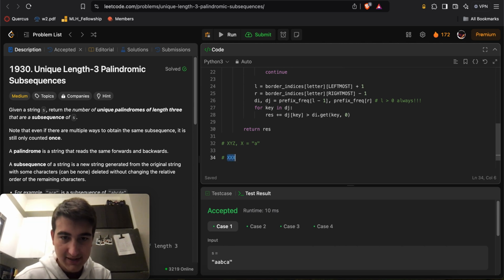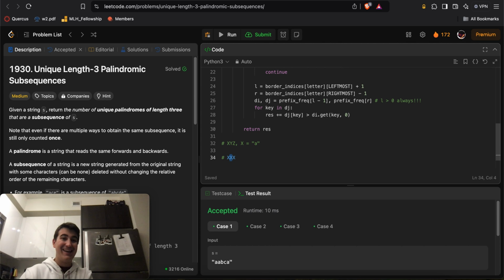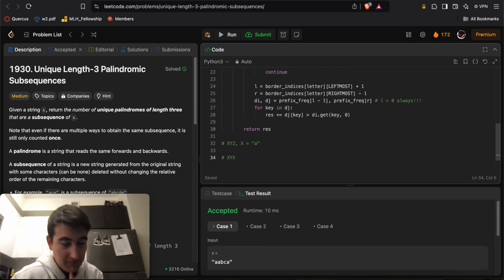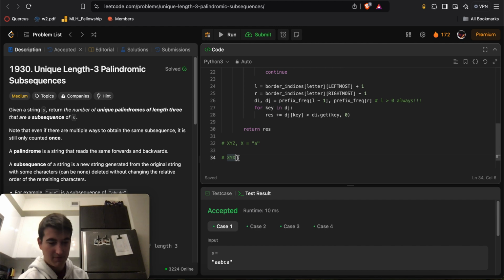If you have X, X, X, the same letter over and over, it's going to be a palindrome, right? A, for example, is a palindrome inside of itself. And the middle character could be totally anything. If you have something like ABA, that's a palindrome. If you have something like BCB, that's a palindrome. As long as the first and the last letter are the same, you have a length 3 palindrome. You just need any character in the middle, but the first and third characters must be the same thing.